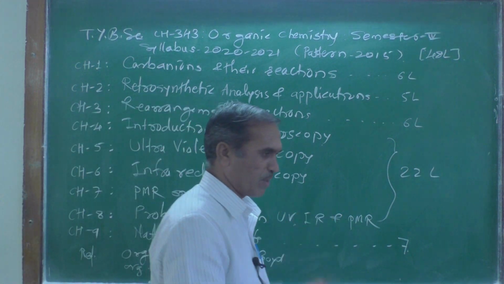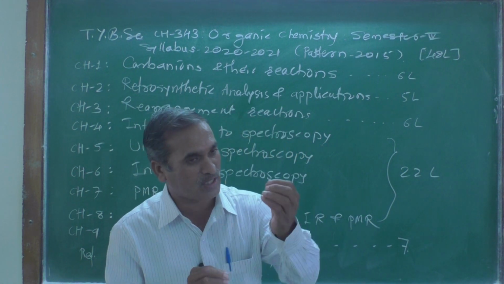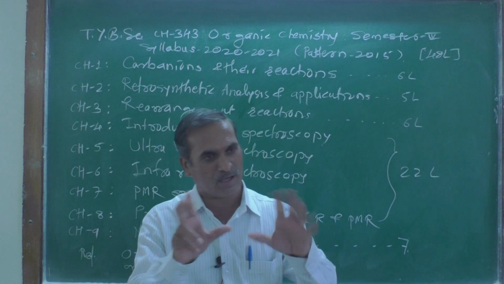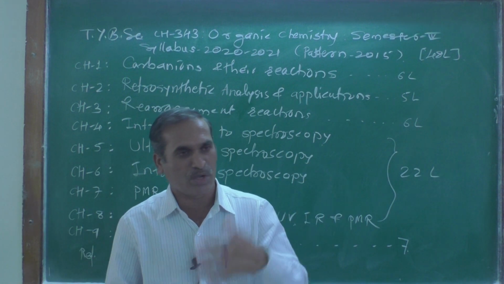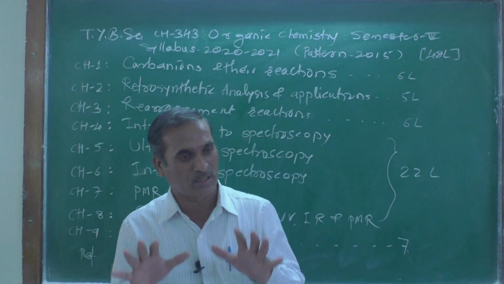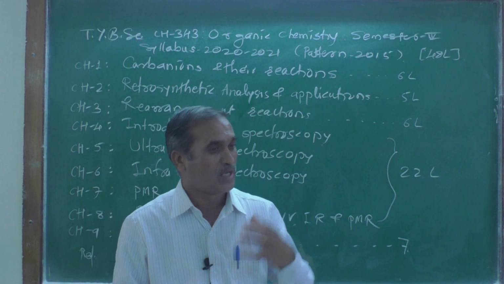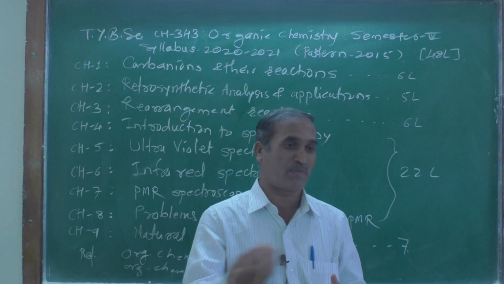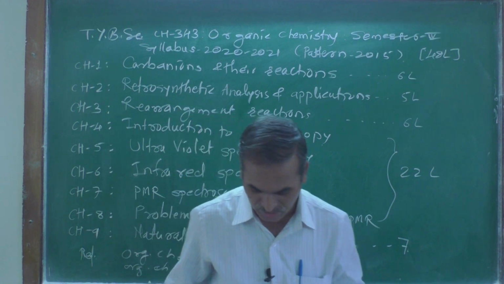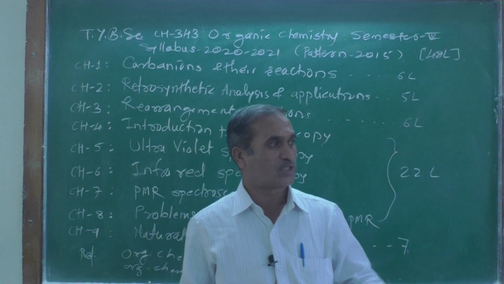So ultraviolet spectroscopy, mainly here just remember what kind of information we are getting from it. It mainly gives information regarding the carbon-carbon double bond. As we know, in an organic compound containing a carbon-carbon double bond, if that double bond is in conjugation or in an isolated form, it provides information about the stereochemistry as well as the structure, whether it is a triene or diene, like that.